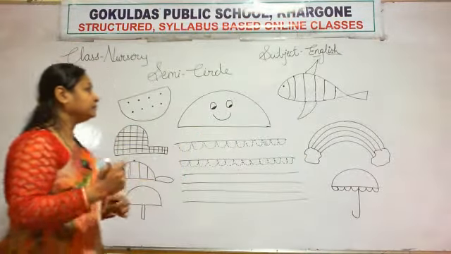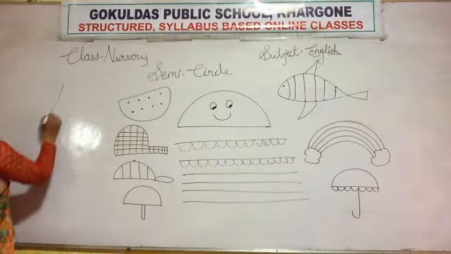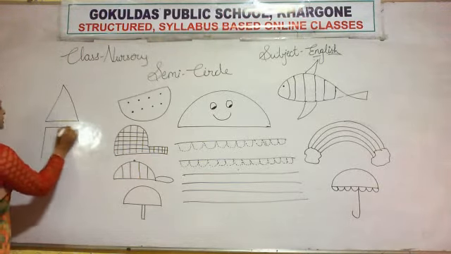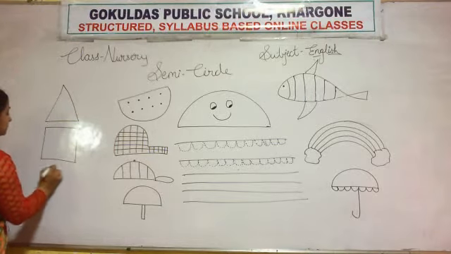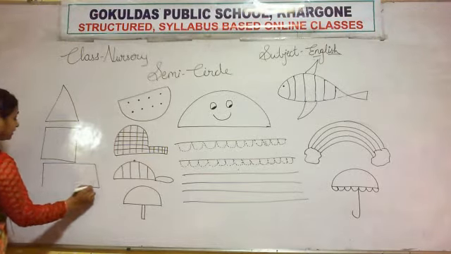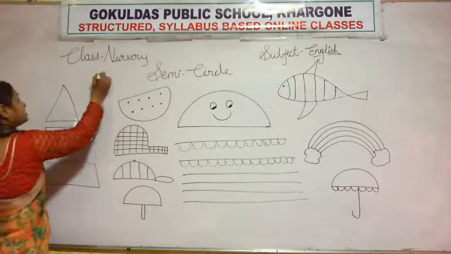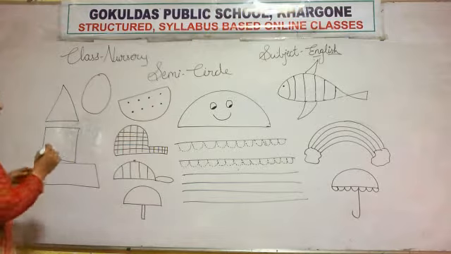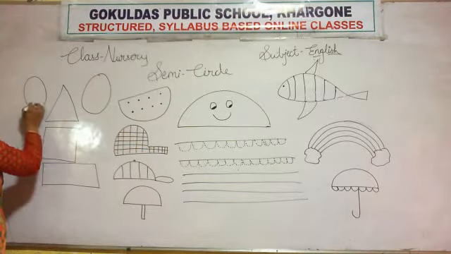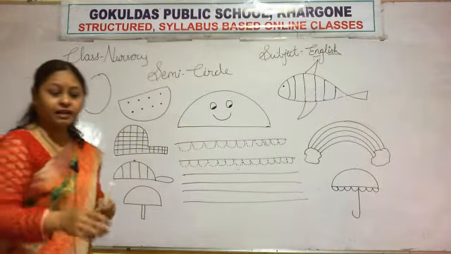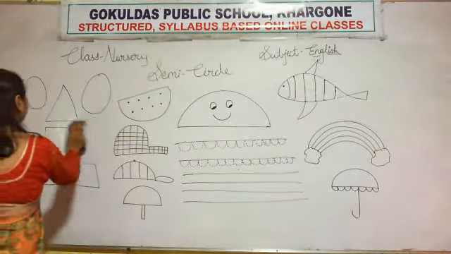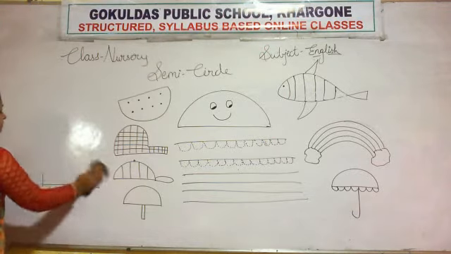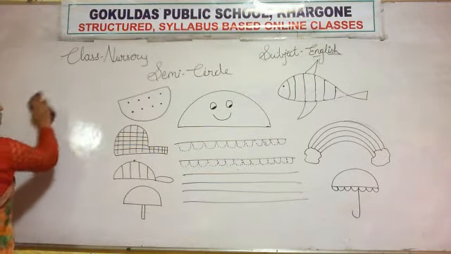So look here. You have learned many shapes like this. Which shape is this? This is a triangle. This is a square. This is a rectangle. And this is a circle. And this is an oval shape. So today we will learn about semicircle. What is a semicircle?